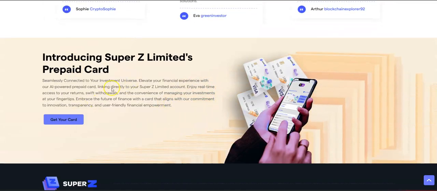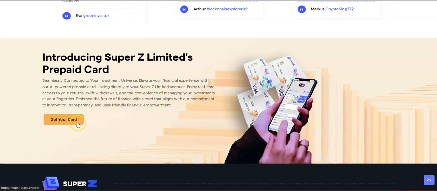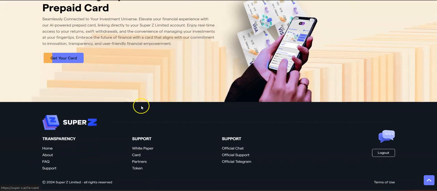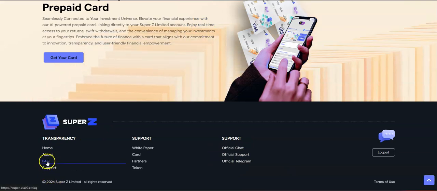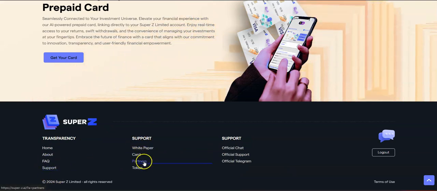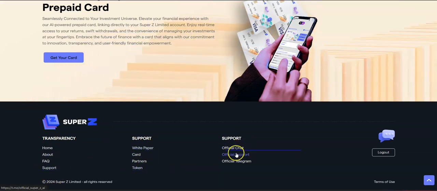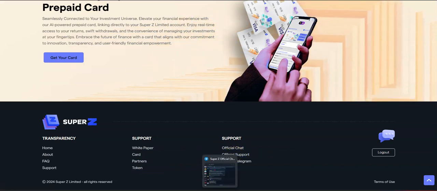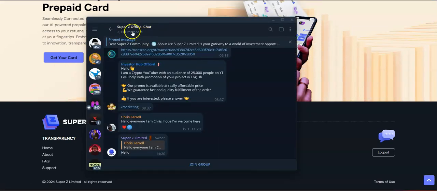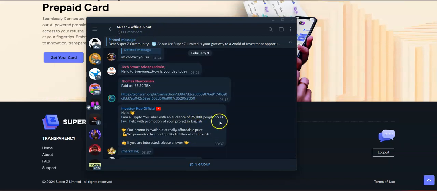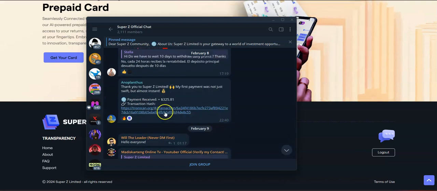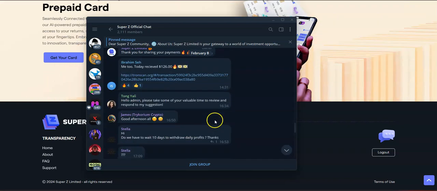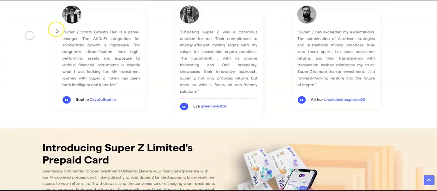Scrolling further down, we can see the card. If you're interested in the debit card, click over here and you will find more information about it. Over here is where you've got all the FAQ, support, white paper, partners, token, official chat, etc. If you have any questions about the project, just come over here to the Super Z official chat and you can find information. You can also see that people are posting their transactions. People are getting paid, so they are just sharing that, hey, I got paid. And essentially that's that.